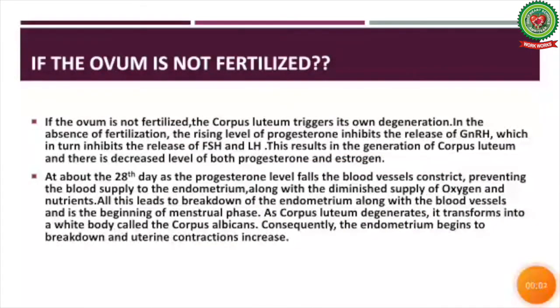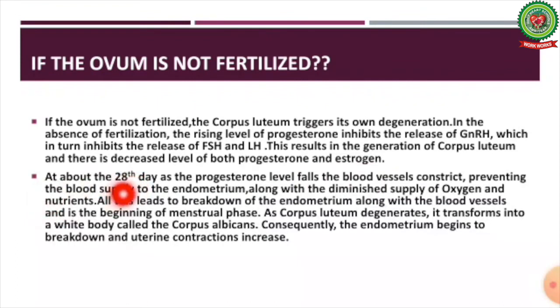Now moving on to the next topic. In the process of ovulation, the ovum is released. If the ovum is not fertilized, what will happen? If the ovum is not fertilized, the corpus luteum triggers its own degeneration. In the absence of fertilization, the rising level of progesterone inhibits the release of gonadotropin releasing hormone, which in turn inhibits the release of FSH and LH. This results in the degeneration of the corpus luteum, and there is a decreased level of both progesterone and estrogen.